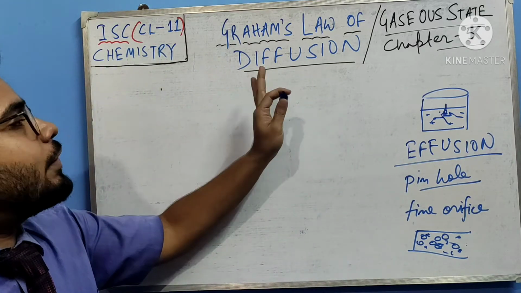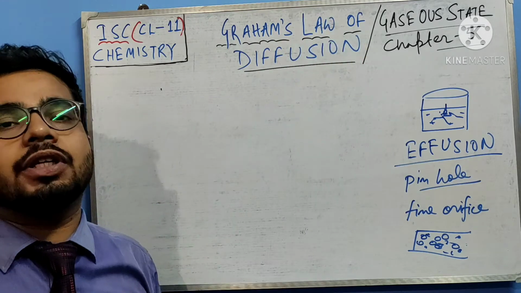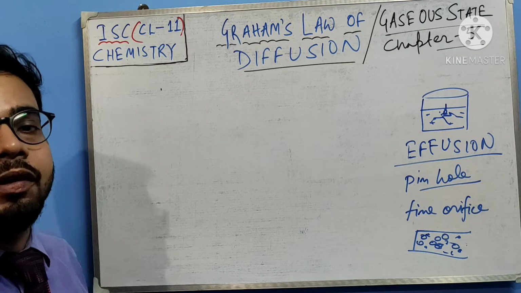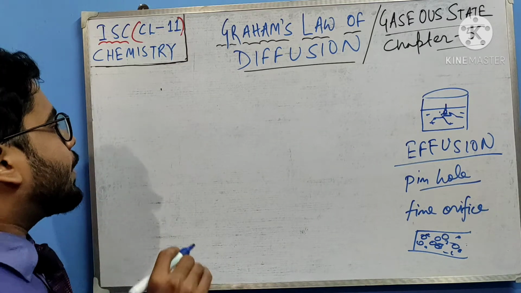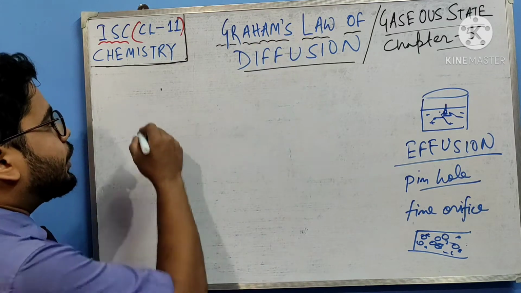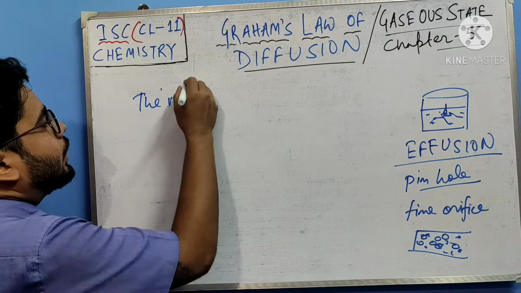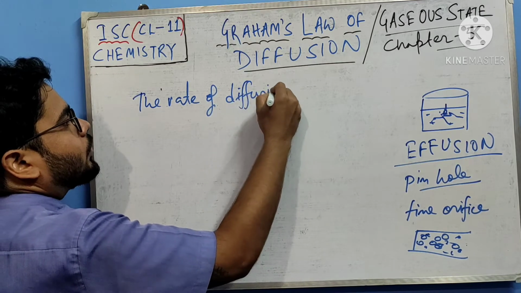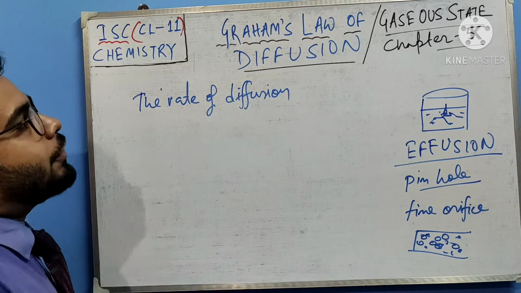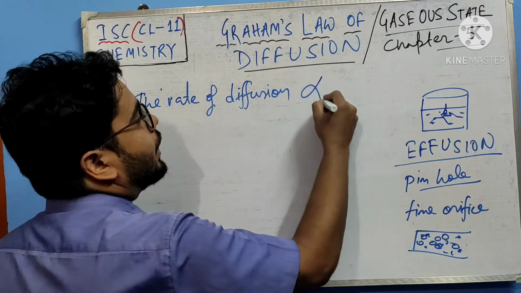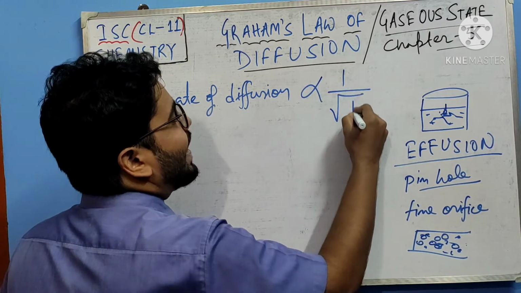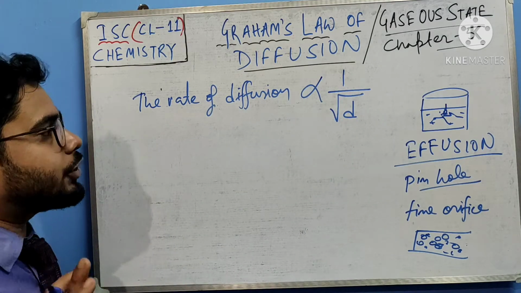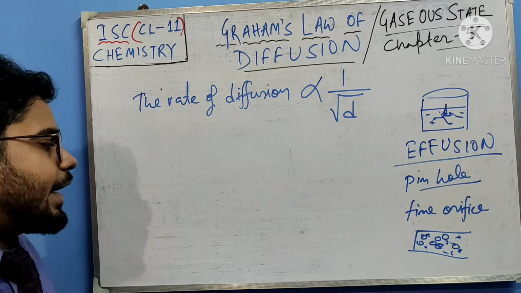So now let's come to the law of diffusion or law of effusion. According to Graham's law of diffusion, please mark my words, the rate of diffusion is inversely proportional to the square root of the density of the gas. This is Graham's law of diffusion. It is very easy to understand.